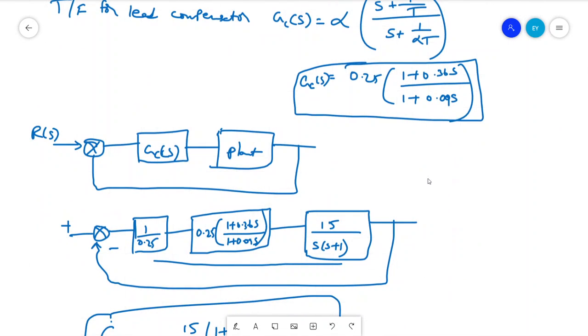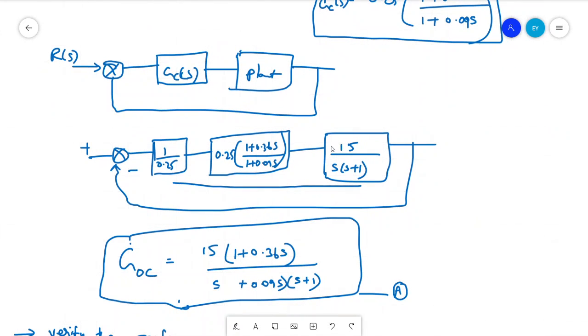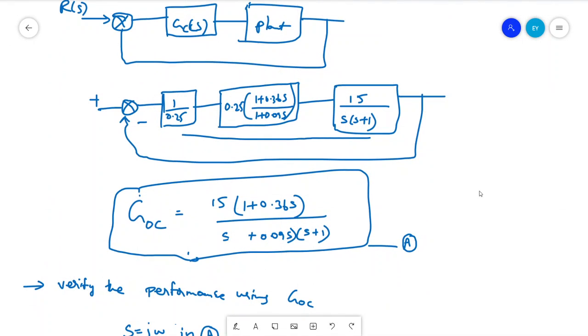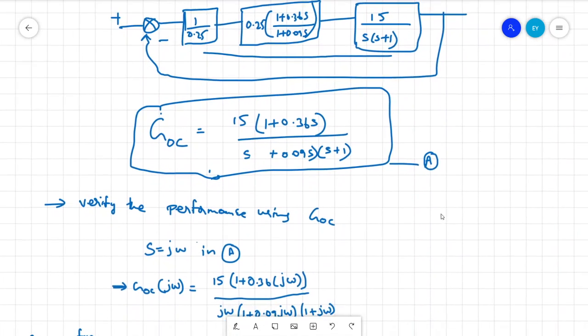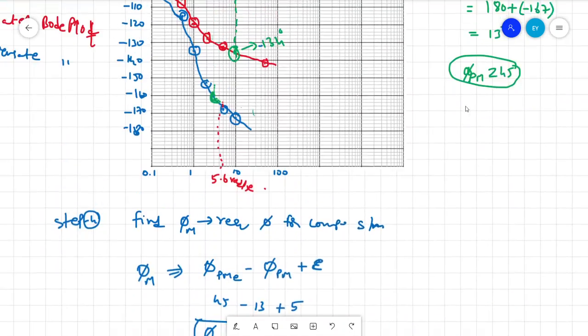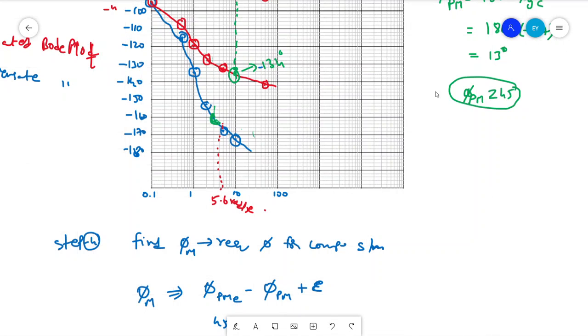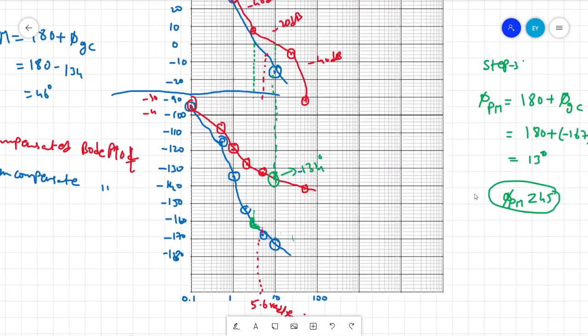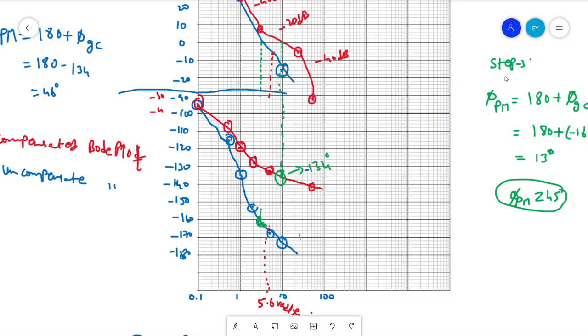We have to substitute this lead compensator into the closed loop system, and if you consider only the controller and plant, that is the open loop system itself. This is nothing but the compensated system. When you include a lead compensator in cascade with the given plant, that system is the compensated system. For that compensated system we draw a Bode plot and check whether it meets the required specifications or not. That is how we can estimate the controller or lead compensator.